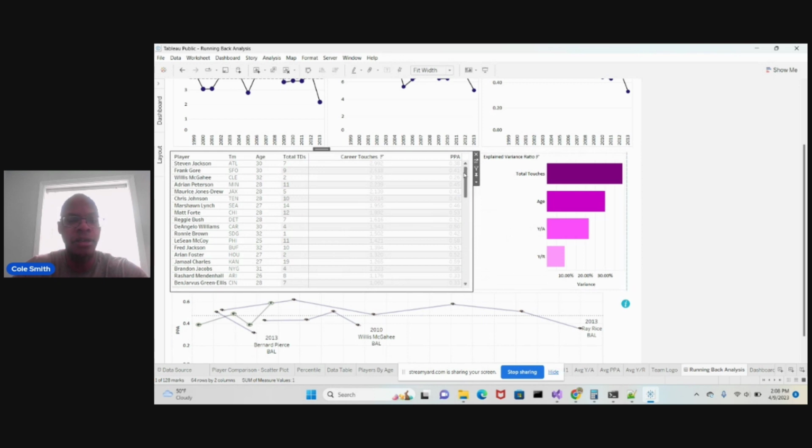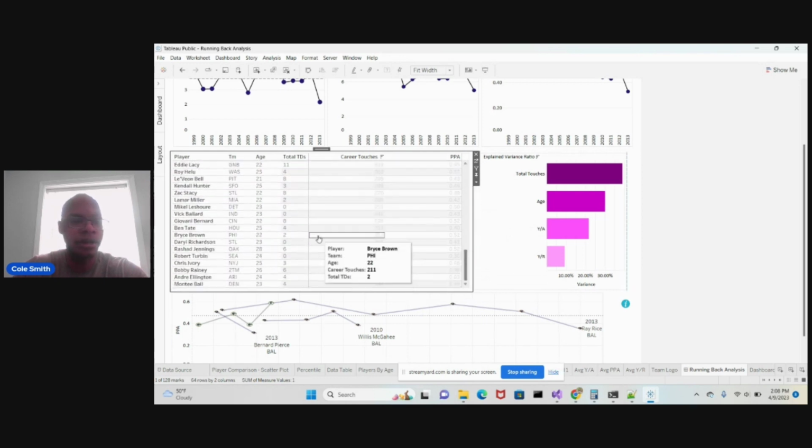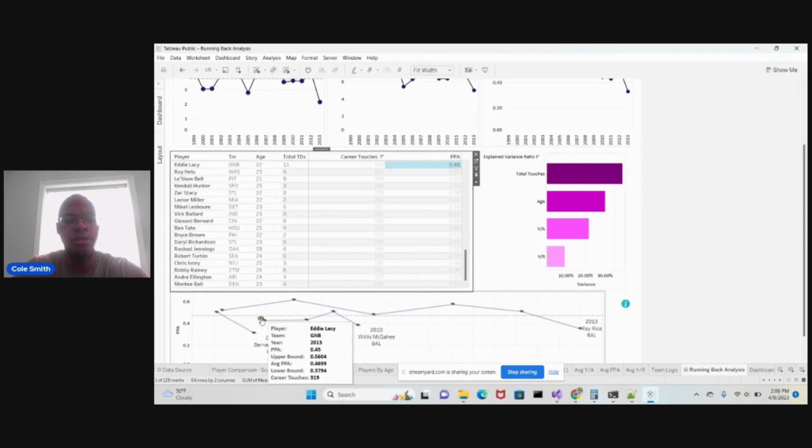I'm going to show you this Green Bay example. I can click on a player, so let's click on Eddie Lacy, and it changes. It allows me to compare this player against other players. In this case, I have Ray Rice in 2013, Willis McGahee in 2010, and Bernard Pierce in 2013.